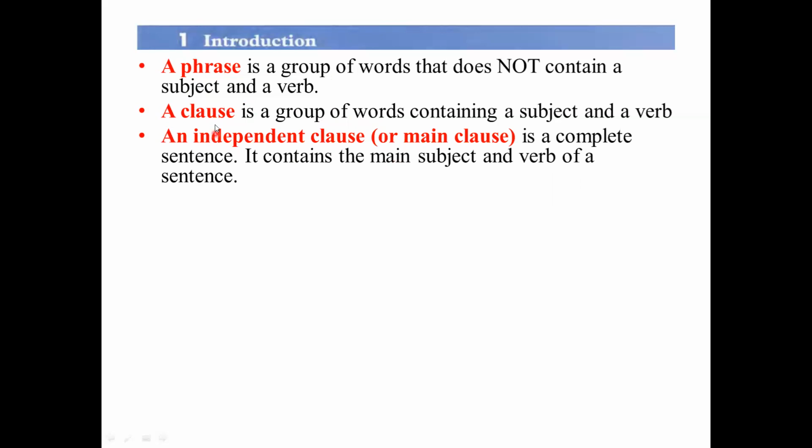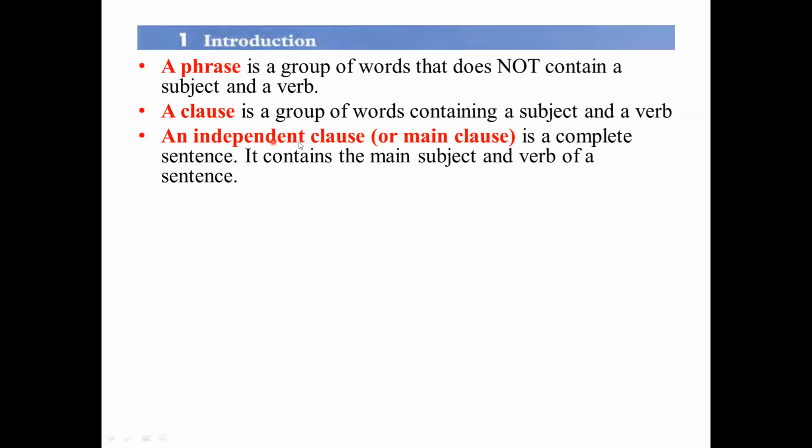We have some different types of clause. An independent clause or main clause. This is another name for the independent clause. And we can define it as what? As a complete sentence.